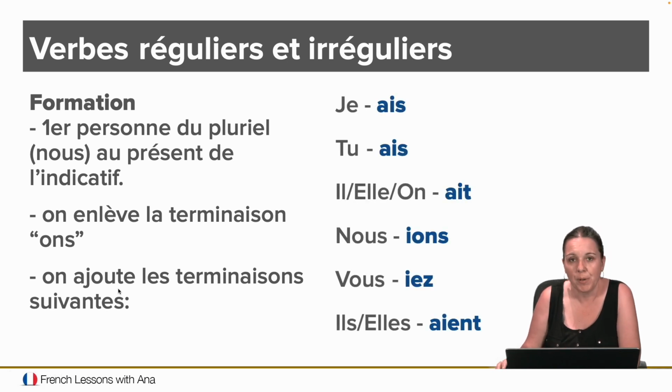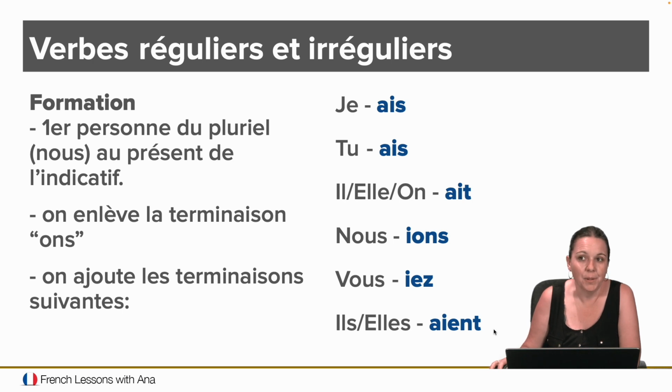And the endings for imparfait are very easy. For je, as you can see over here, it's AIS, A-I-S. For tu, it's the same thing, A-I-S. Il, elle, singular, on, it's AIT, so it just changes the S to a T. Then the nous form is IONS, A-I-O-N-S, right? The vous, I-E-Z, and then the ils and elles plural, A-I-E-N-T.